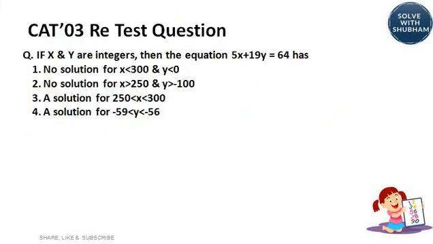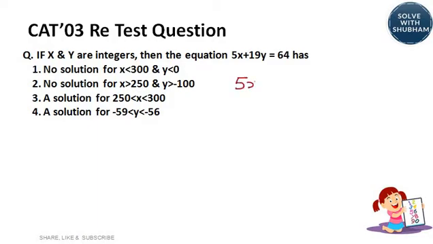Next question. This is a CAT 2003 retest question. It goes like, if x and y are integers, then the equation 5x plus 19y is equal to 64 has, and we have been given 4 options. Now, what did we learn in the previous class?